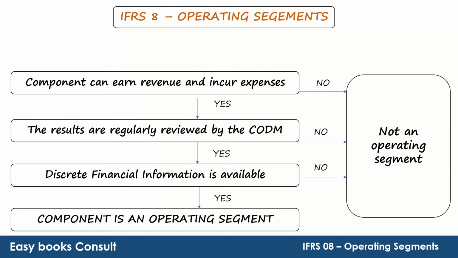Yes, are the results regularly reviewed by the chief operating decision maker? No, not an operating segment. Yes, is discrete financial information available? No, again not an operating segment. If yes, then the component is an operating segment. These three criteria must be met, and if any one of the criteria is not met, then the segment is not an operating segment.